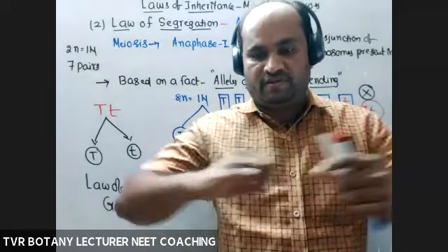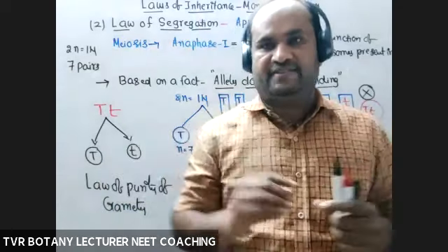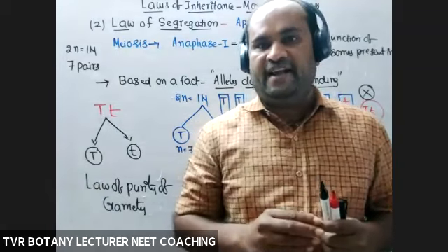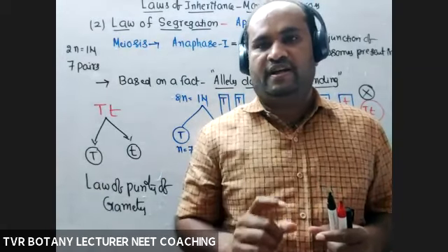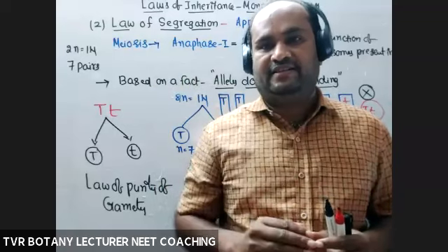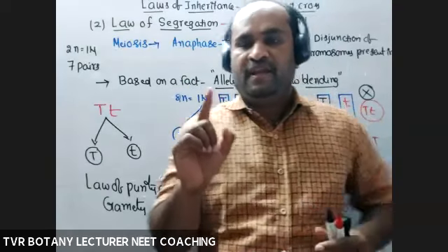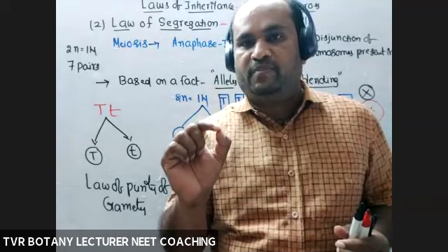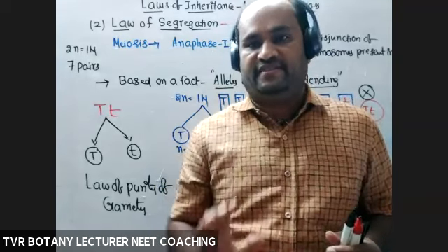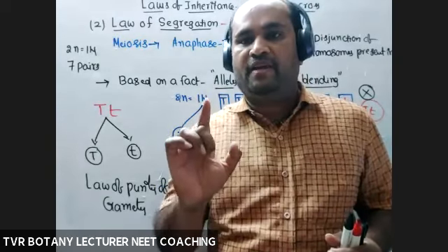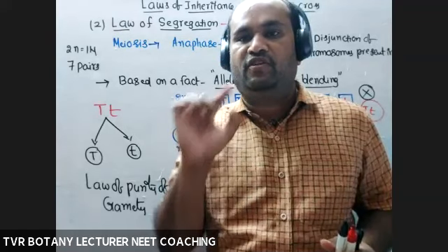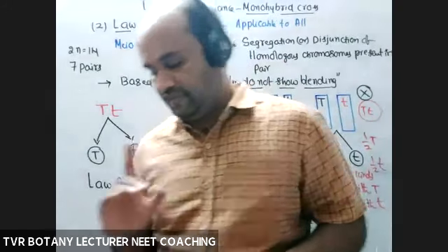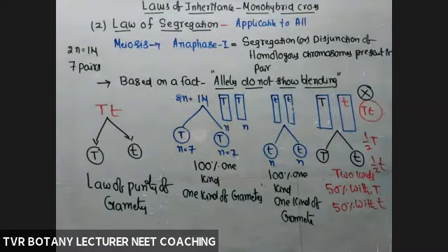Separation of homologous chromosomes. Go back to meiosis. In the case of bacteria, we should not use a law of segregation. Reason: there is no meiosis. So law of segregation is applicable to organisms having meiosis, not applicable to organisms without meiosis. Okay, this statement is very, very important. So that is about law of segregation and purity of gametes.